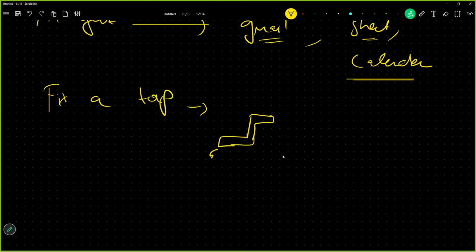I'm very bad at drawing, but this is how the tap looks, and you will get water from this particular tap. Now, what will happen if you want to fix this tap? It is broken, it is leaking. You need a simple screwdriver. That is what you need, a screwdriver.